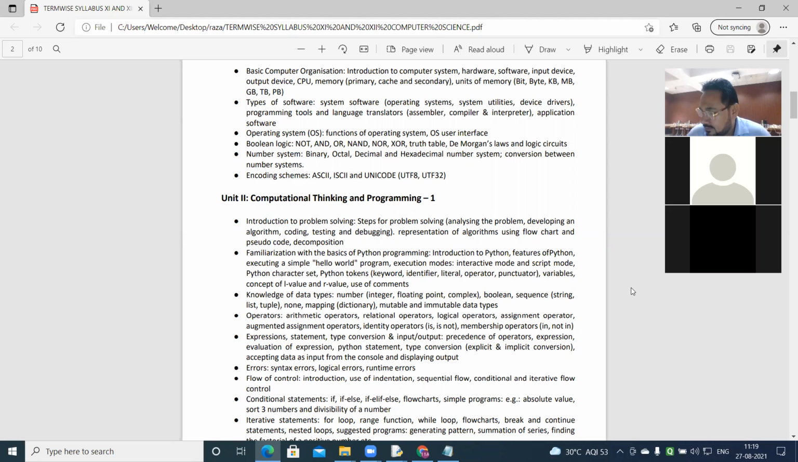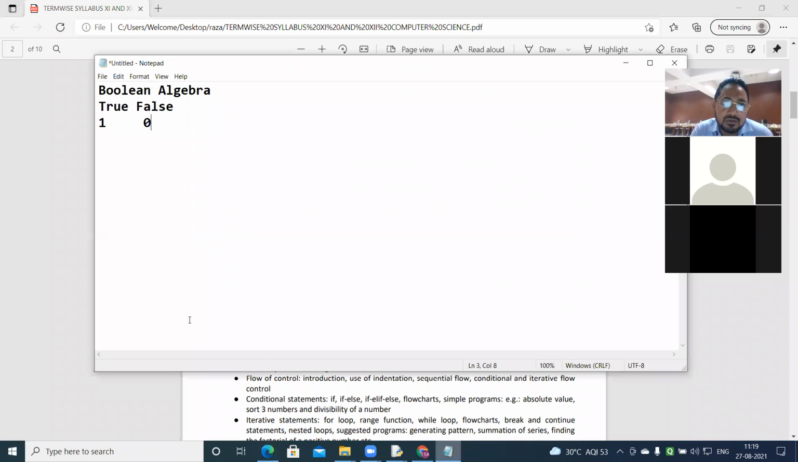Or is a binary operator, same as it works between two operands or expressions. Returns true when any of the values is true. Returns false when both the values are false.